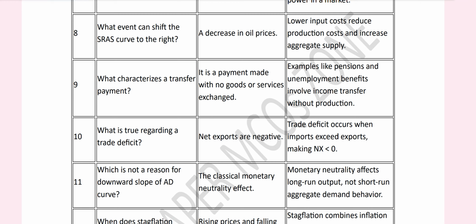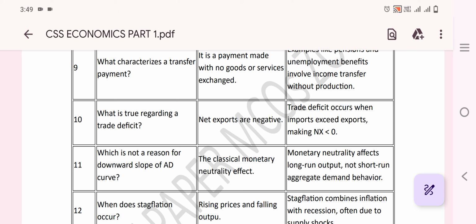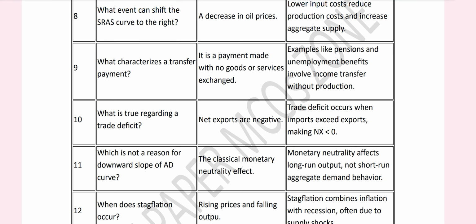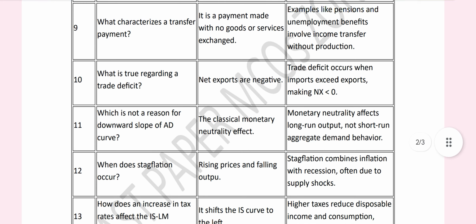What characterizes a transfer payment? It is a payment made with no goods or services exchanged, just like pensions and unemployment benefits, which involve income transfer without production.